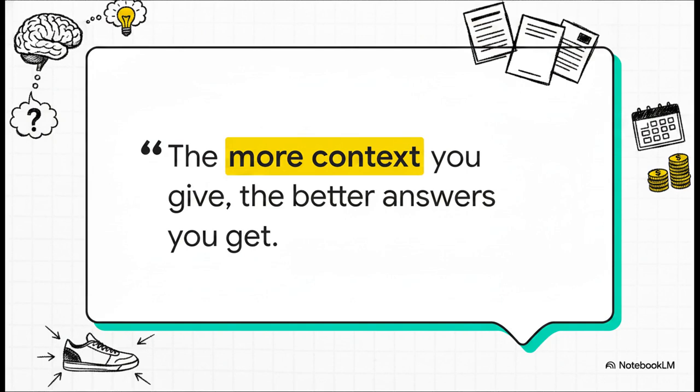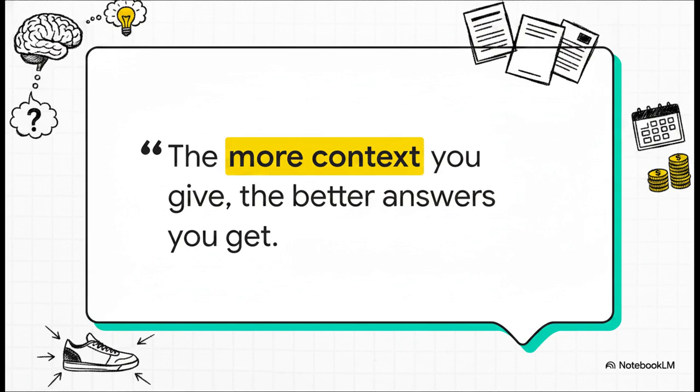Which brings us directly to context. Laura, who is a productivity advisor at Google, puts it perfectly. She says, the more context you give, the better answers you get. Context is our second pillar, and honestly, it has the potential to be the longest piece of your entire prompt. She's totally right. You don't have to start from scratch every time. You can actually upload your team's mission statement, or maybe a project plan you've been using for 2 years, and just tell the AI, hey, here's what we value, here's our budget, here's our timeline. Providing that background, your goals, your constraints, it completely rounds out the AI's understanding.